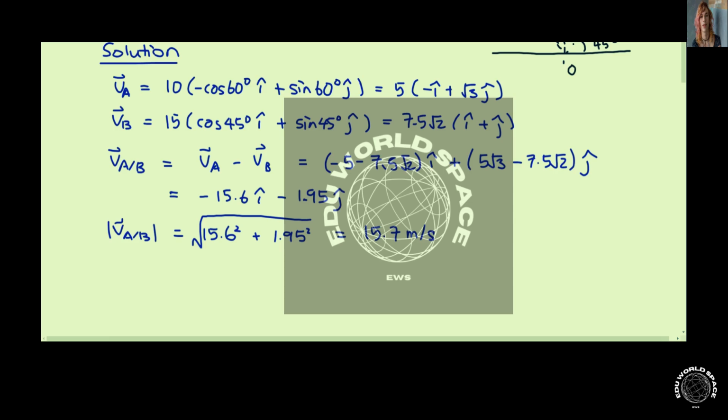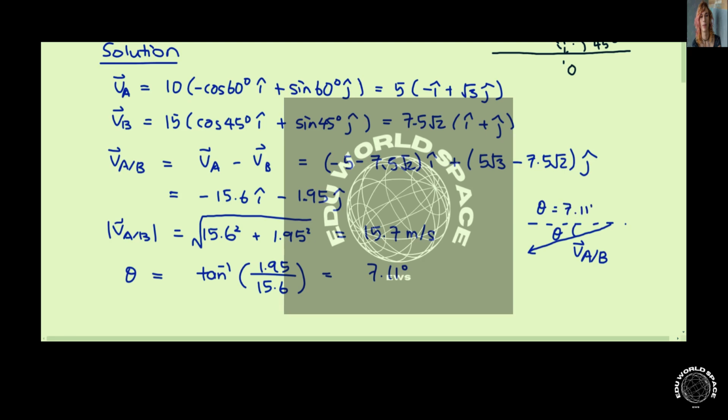And then the direction is the tangent of the y component divided by the x component. So you get 7.11 degrees, and this is how the vector is pointing. This is the velocity of A relative to B, and this angle theta is 7.11 degrees from the horizontal.